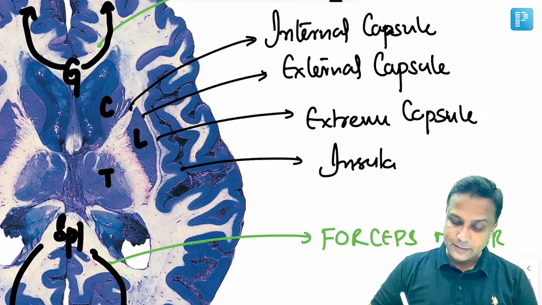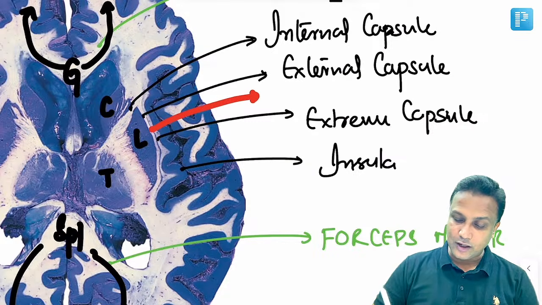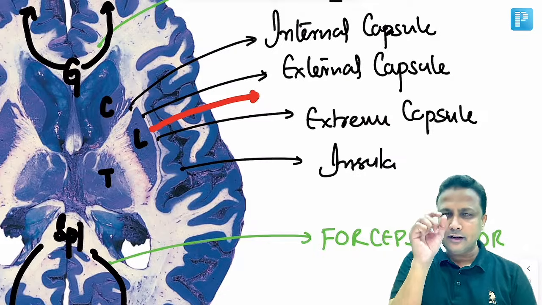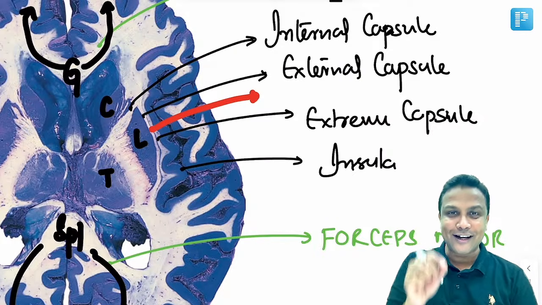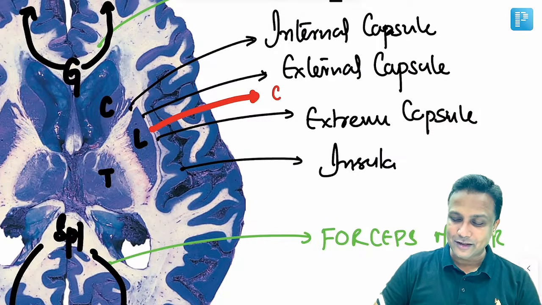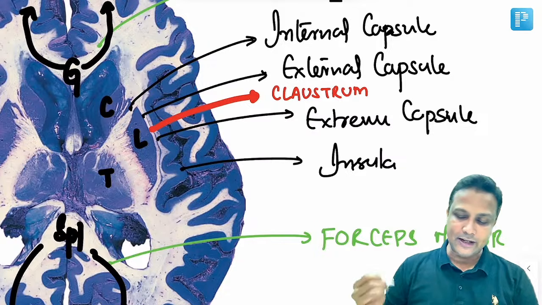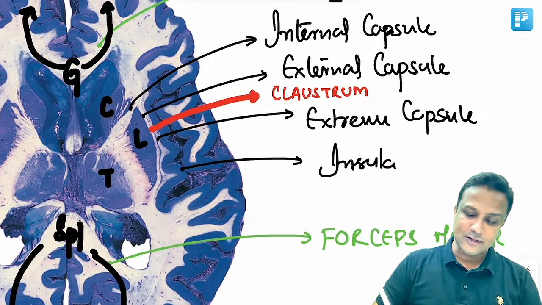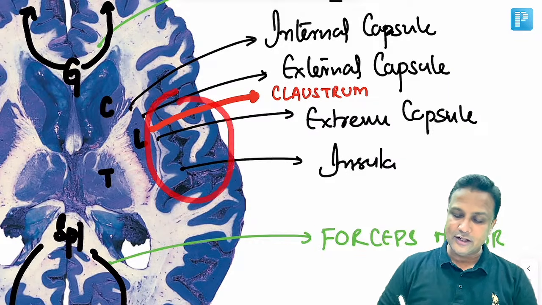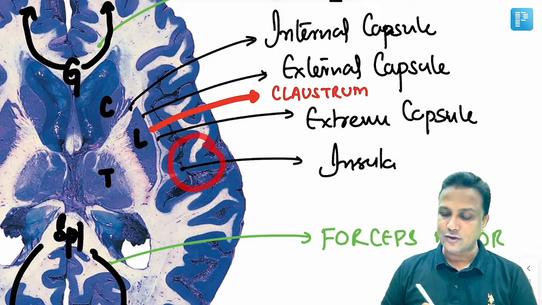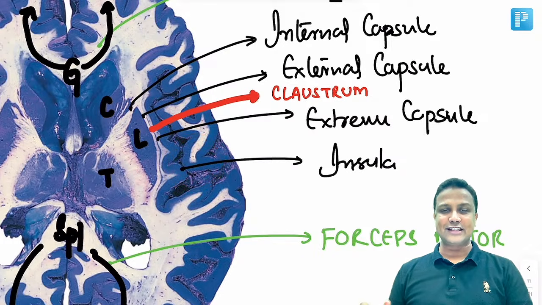Between the external capsule and extreme capsule, you are able to see that there is a thin sheet of gray matter, and that is nothing but claustrum. इसको हम कहते हैं क्लॉस्ट्रम. और एक बार एग्जाम में पूछा गया था, what is this cortex present over here? This is nothing but the insular cortex. यहाँ पर होता है इंसुलर कॉर्टेक्स, and simply we can call it as insula.